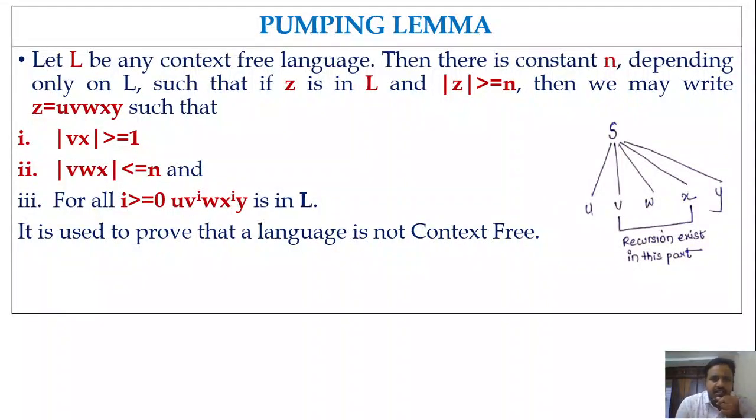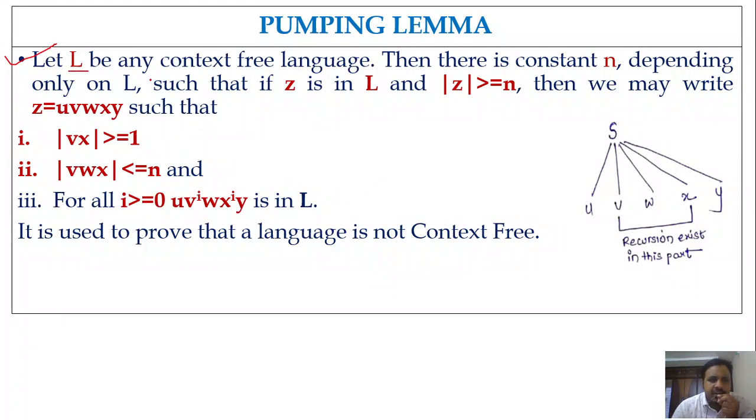Already we discussed the pumping lemma of a regular language, where we used that pumping lemma to prove that a language is not regular. So here also we have a pumping lemma for context-free languages, and by using this pumping lemma, we are able to prove that a language is not a context-free language. Let us discuss the statement of the pumping lemma. Then we will solve one problem by using this theorem, followed by that we will discuss the applications. So just have a look at the statement.